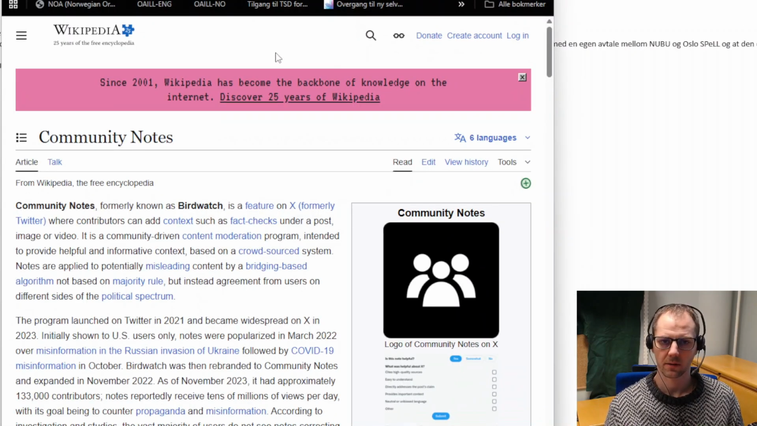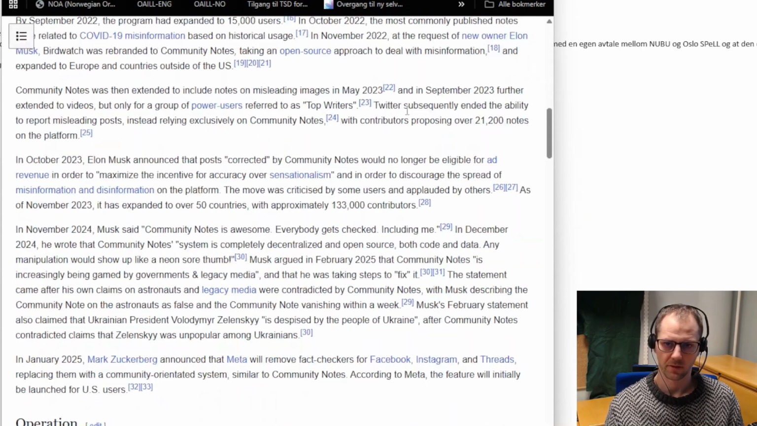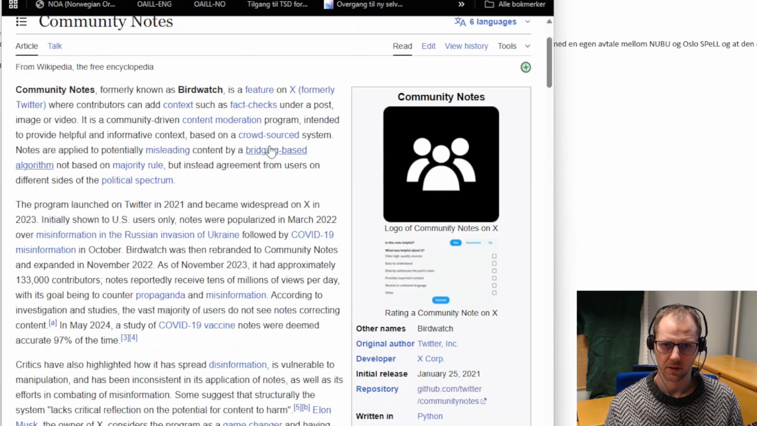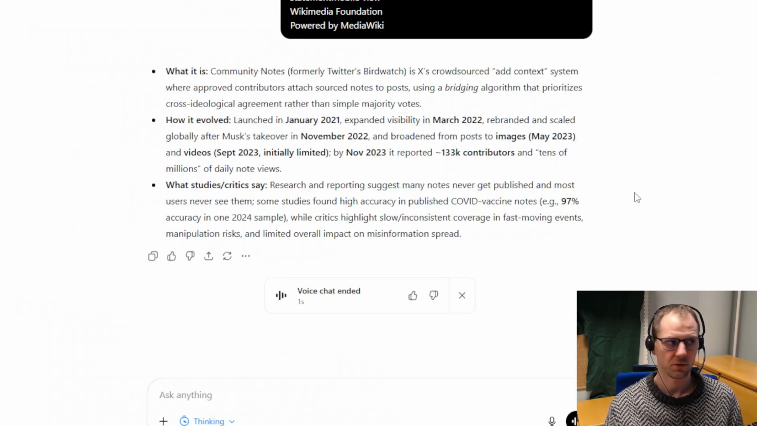So I was just looking at the Wikipedia page for community notes, and here you can read all about it, or how the algorithm works, and how it's open source, etc. And I asked ChatGPT to summarize the Wikipedia article, and what it says is that community notes adds some context to posts from contributors. And it uses a bridging algorithm that prioritizes cross-ideological agreement rather than simple majority votes.